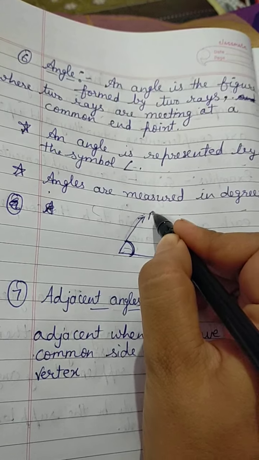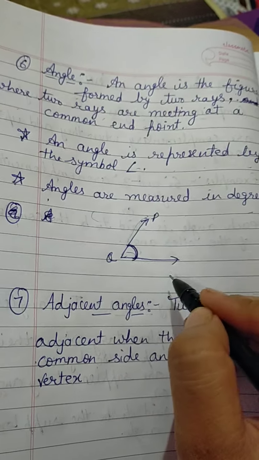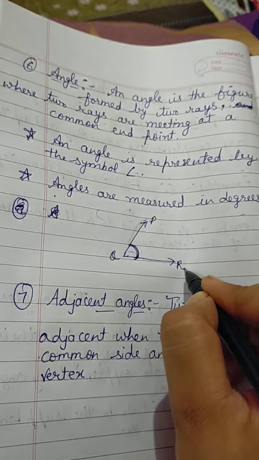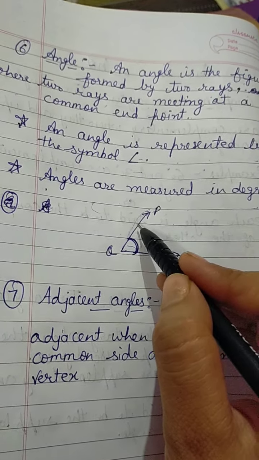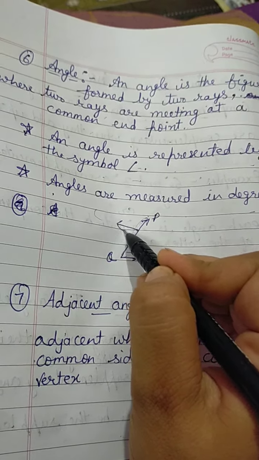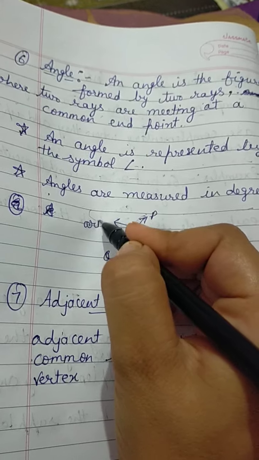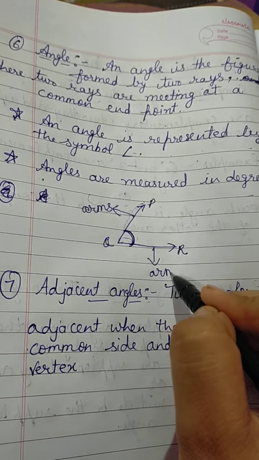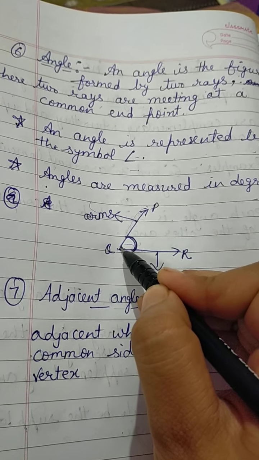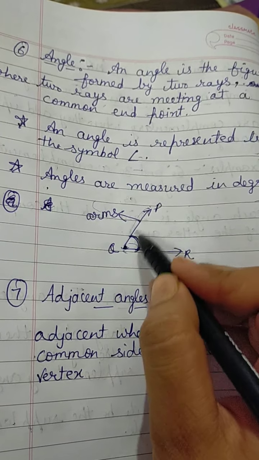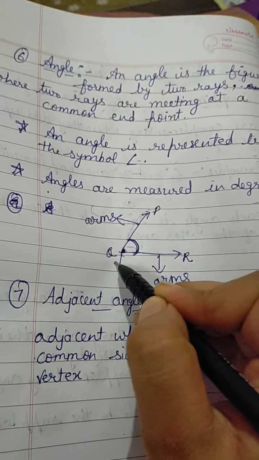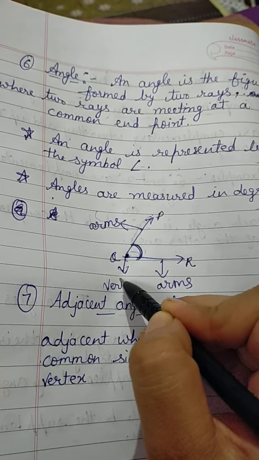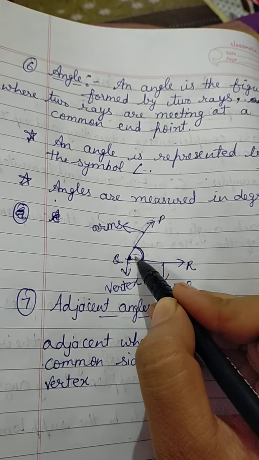I am giving the names P, Q and R. These two rays are called the arms of the angle. And this is the common point where two rays are meeting, so that is called the vertex. This point is called the vertex.